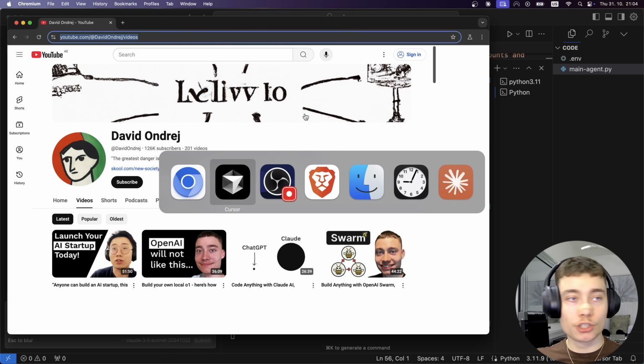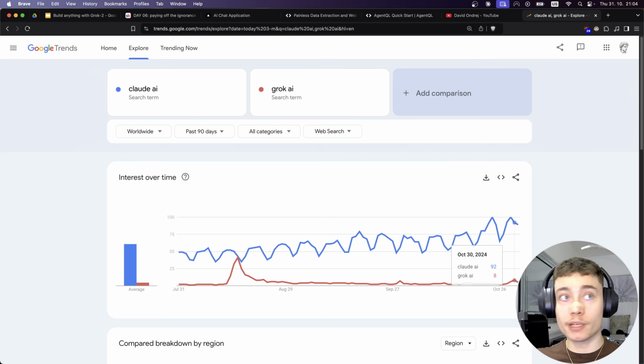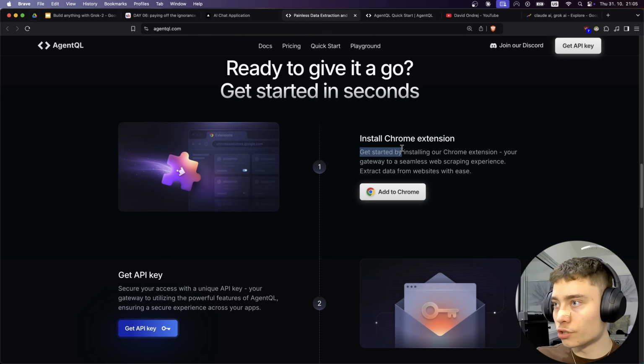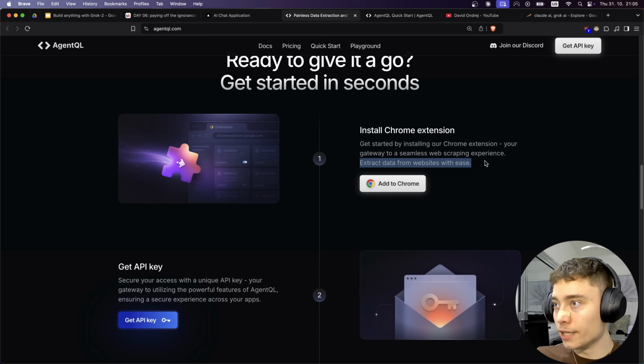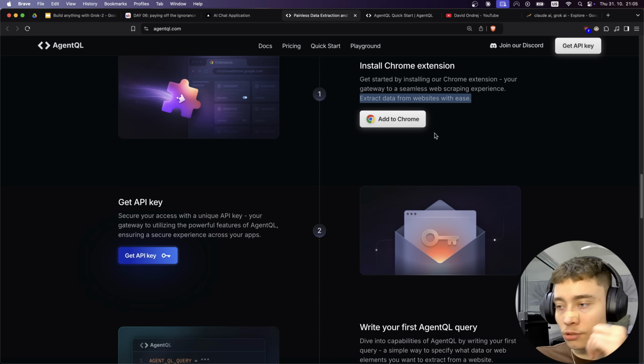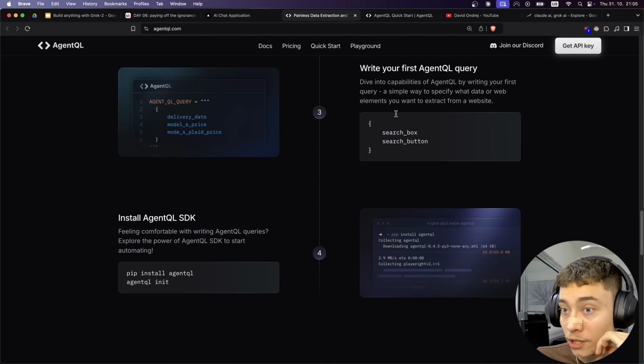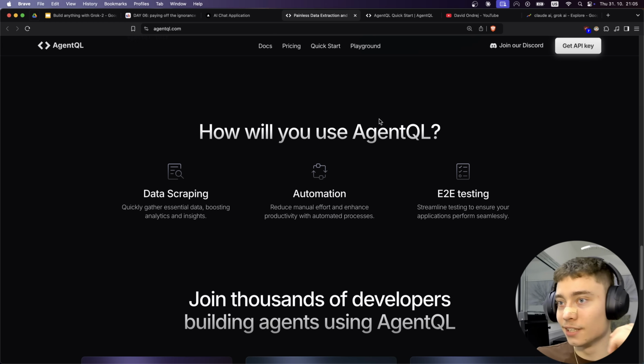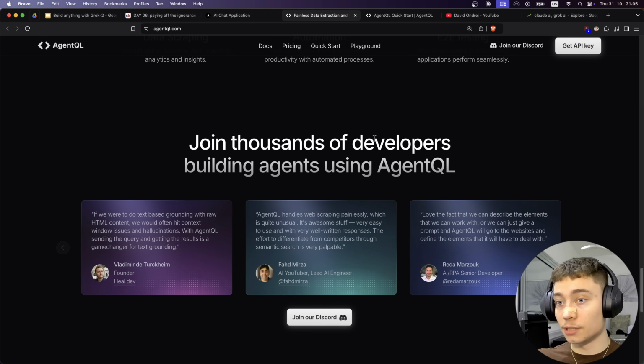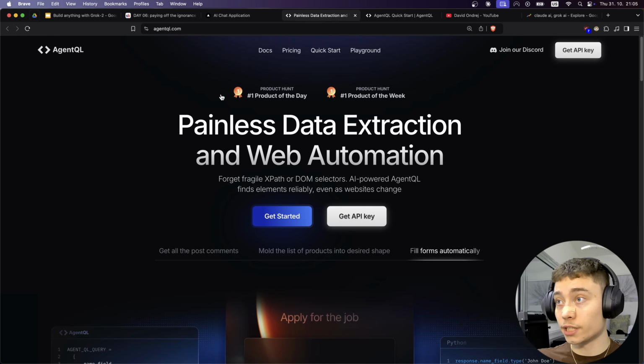But man, AgentQL, if you want to, I might make an entire video on AgentQL. If you want to see that, just comment below. Oh, there is also a Chrome extension. Get started by your gateway, extract data from websites. Okay, so obviously that's not going to be as automated. We skipped that step and went straight to the AI agent building. But yeah, this looks like a very promising project, and I guess that's why it's number one on Product Hunt.